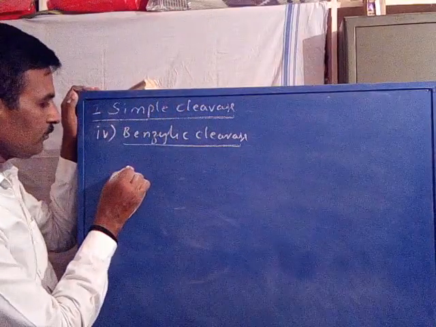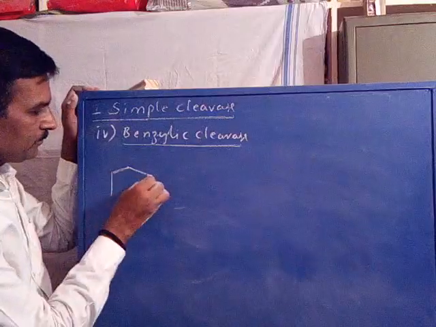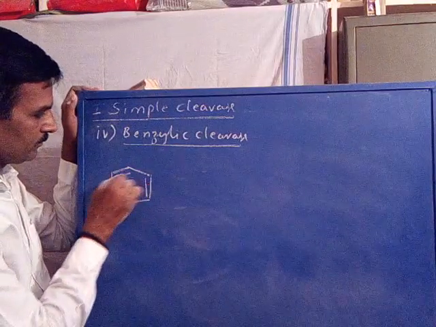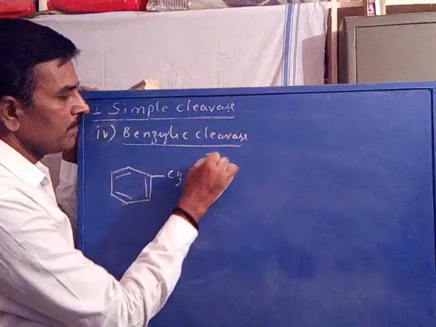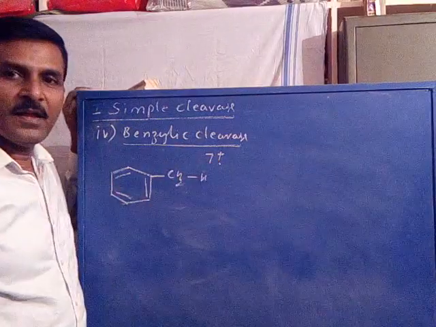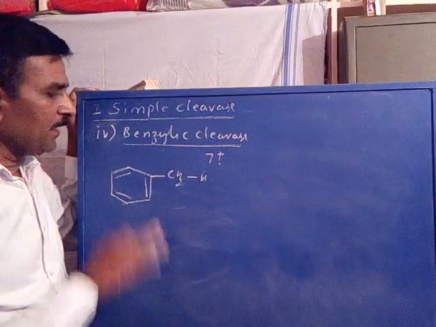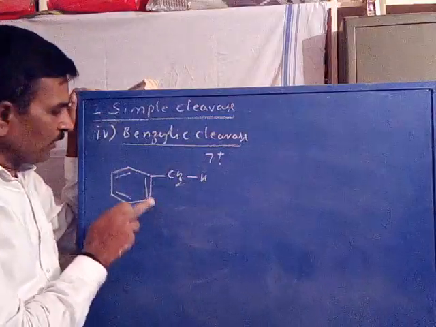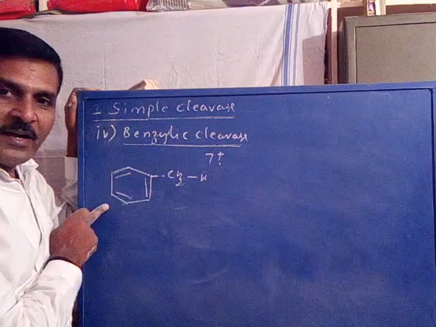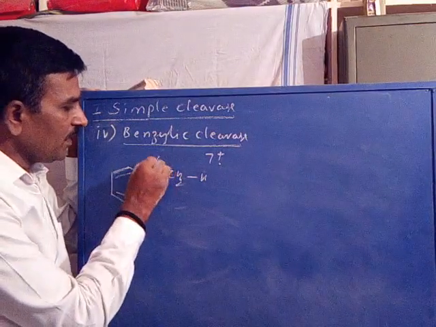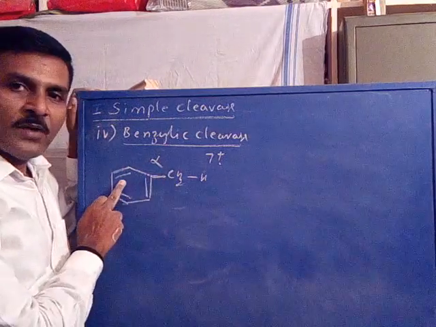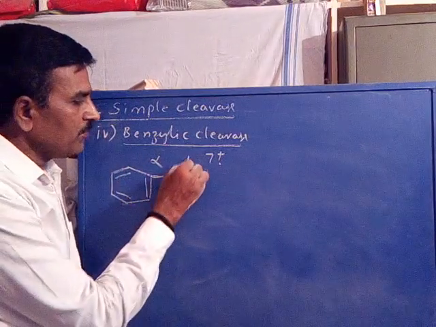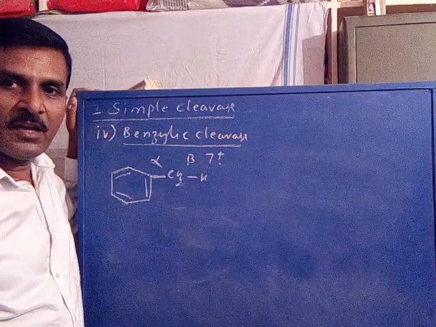For example, you take methyl benzene, CH3, the molecular ion of toluene. With respect to this aromatic system, this first bond is alpha and the second bond is beta.